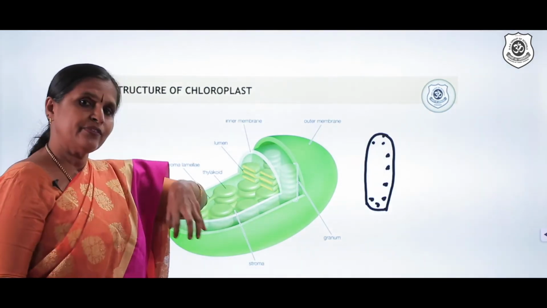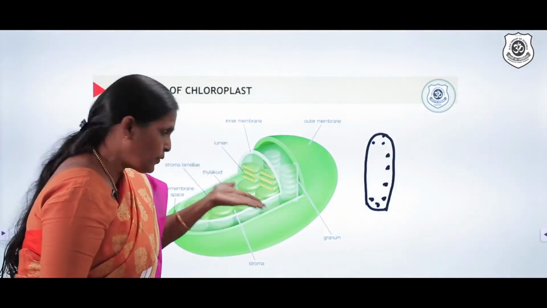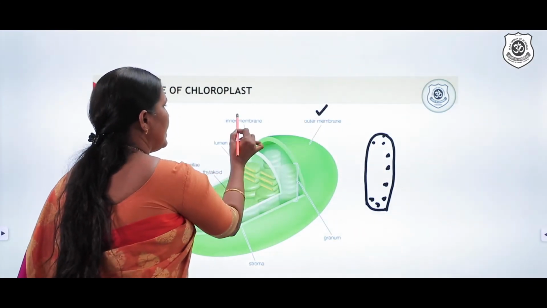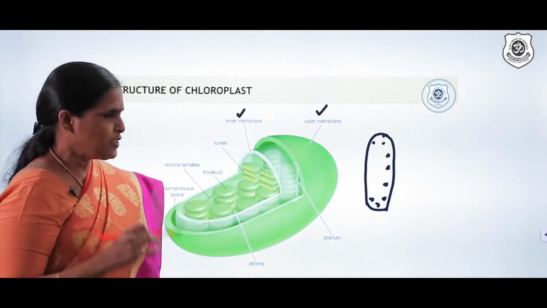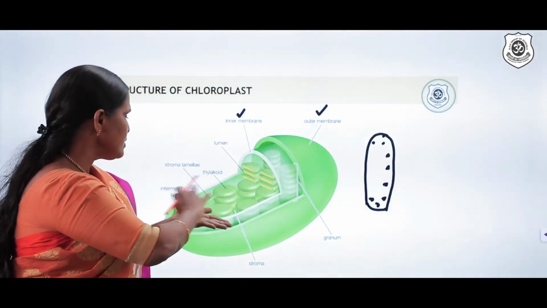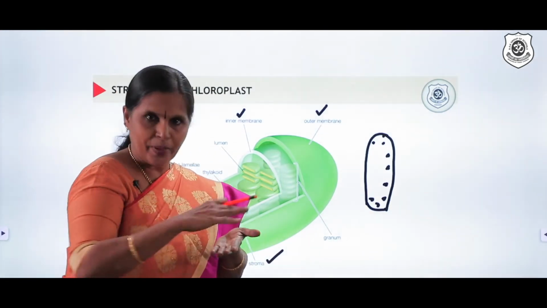Now what is found inside that? If you take a section of the chloroplast, you can find these many structures inside. So here you can find an outer membrane and inner membrane, protective in nature. Always these structures are protective in nature. Inner to that, you can find a region called stroma. Stroma is nothing other than the interior space.